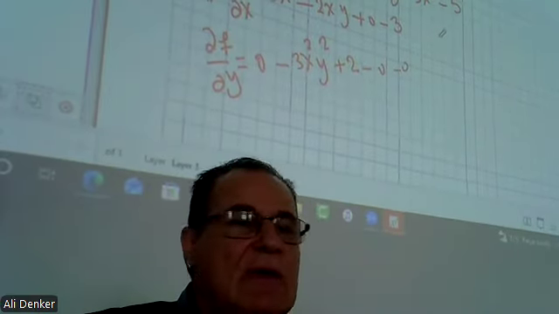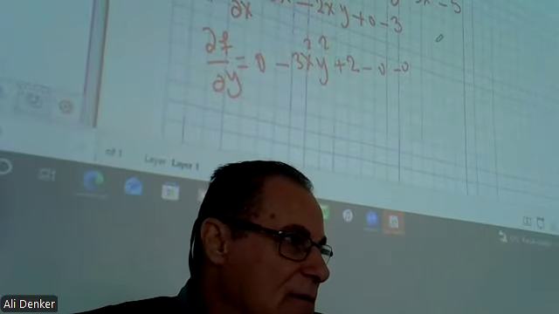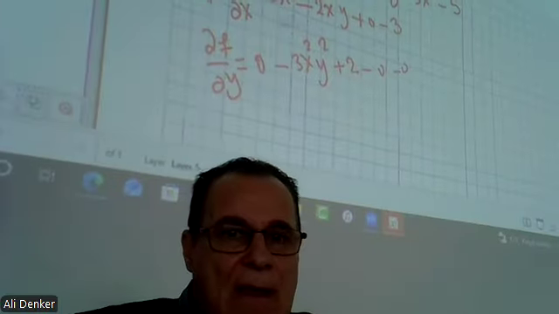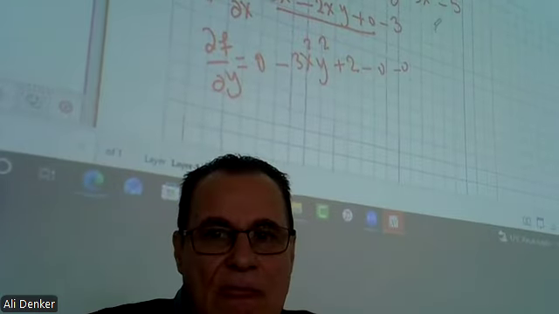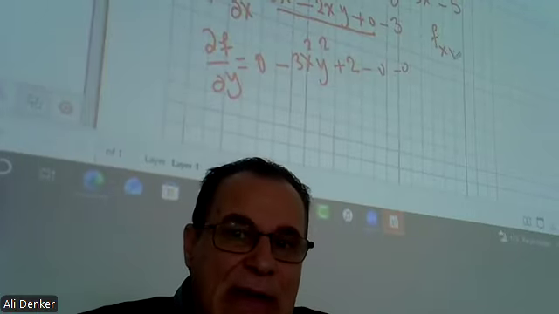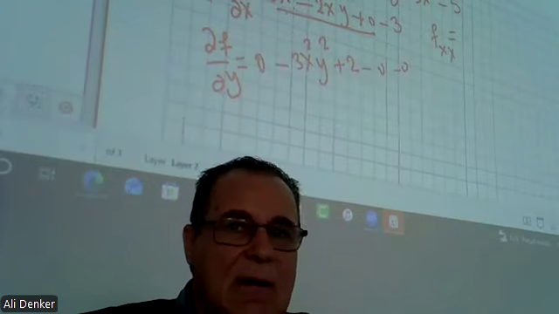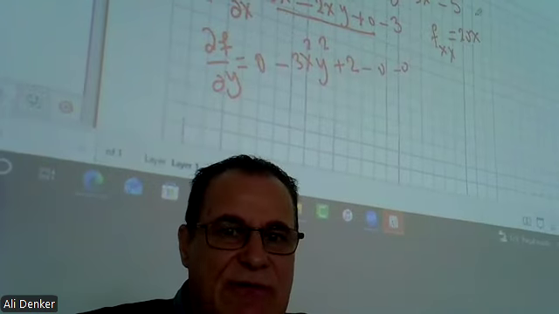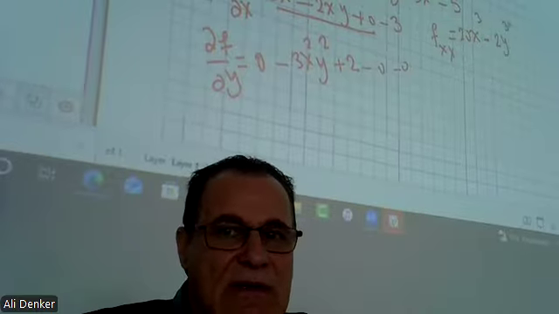So if you now want to take the second derivative, you see, the first derivative is another function here. So the second derivative with respect to x again. So look here now. 20x power 3 minus 2. That's it.